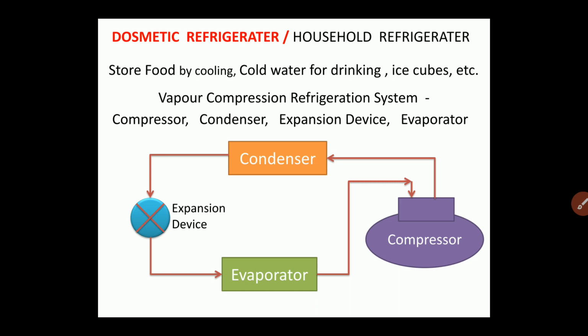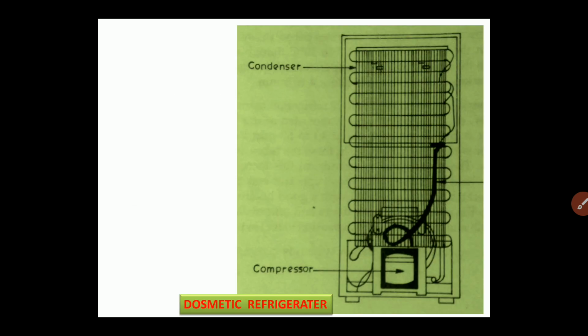In the compressor the refrigerant not only gets compressed, but another important function of the compressor is to keep the refrigerant flowing in the line. In the expansion device the reduction in pressure takes place, but at the same time one more important function of the expansion device is to control the flow rate of the refrigerant as demanded by the load in the evaporator. Now we are going to see the actual domestic refrigerator.